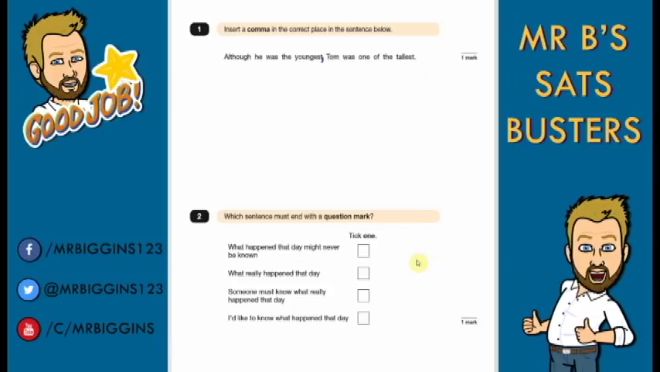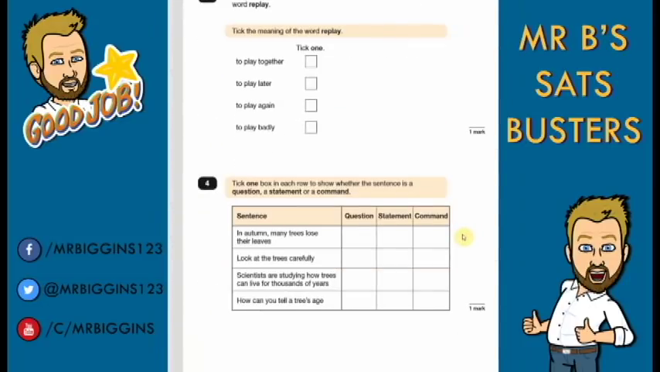Question 2. Which sentence must end with a question mark? We have 4 different ones here. If you've seen my other test paper videos, what I like to do is rule out the ones that it isn't, and then that can help us find the right one a little bit quicker. So, what happened that day might never be known. Again, that doesn't need an answer, so we can rule out that one. What happened that day? Now, I would think that one needs a question mark, but let's check the other ones while we're here. Someone must know what really happened that day. Again, that doesn't need an answer, just a statement. And I'd like to know what happened that day. Again, doesn't need an answer. So the only one that needs an answer is that one, which is our question.